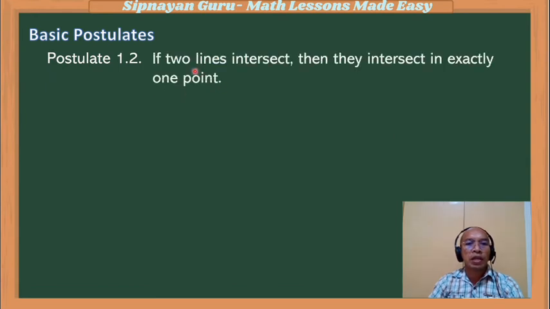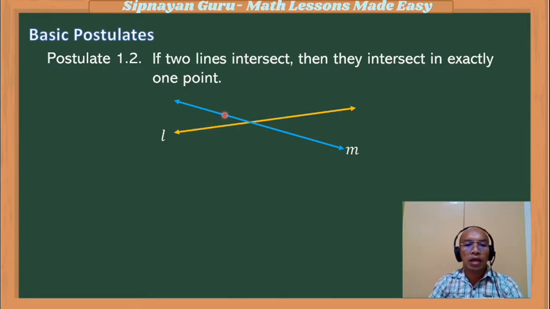Second postulate: if two lines intersect, then they intersect at exactly one point. Let us illustrate. If this is line L and we have another line, line M, line L and line M intersect, which means they cross each other. So they intersect at a particular point.